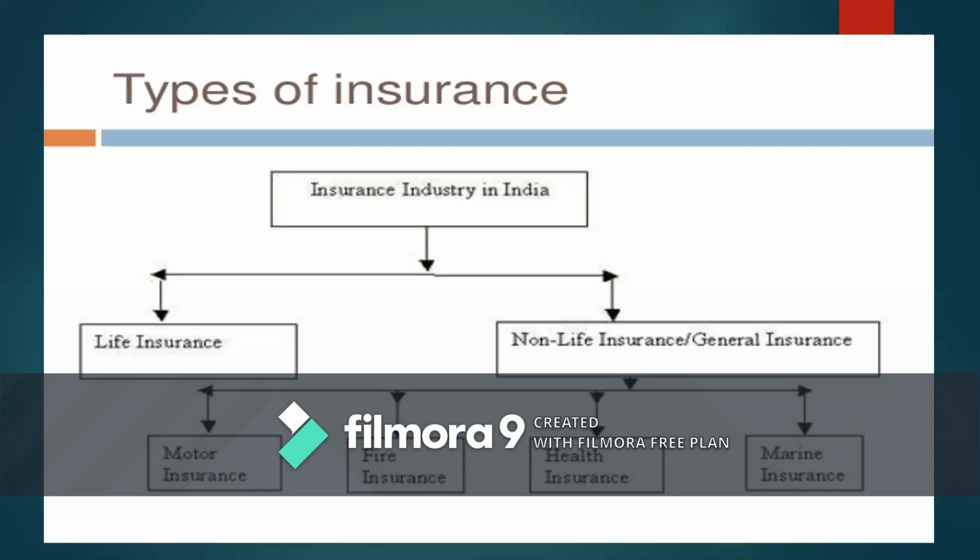We have another called fire insurance. Normally for factories or buildings, if any fire breaks out, compensation will be made under fire insurance. There is one more insurance called health insurance. Health insurance talks about health hazards to an individual. It is also called insurance, not life assurance, because if the person undergoes any treatment or diseases, only then will compensation be made to him. If there are no health hazards during the contract period, then no insurance compensation will be made to the person. That's a health insurance contract. So it is a general insurance kind of thing.